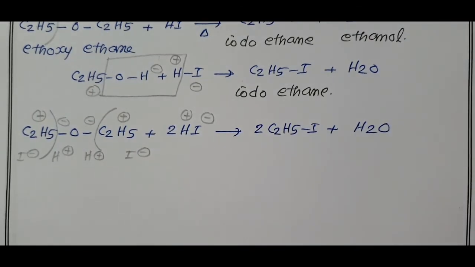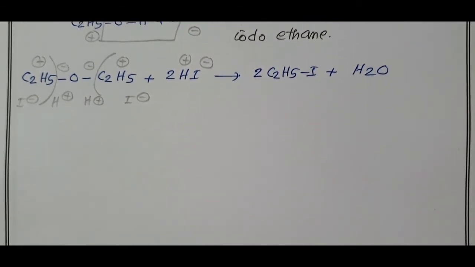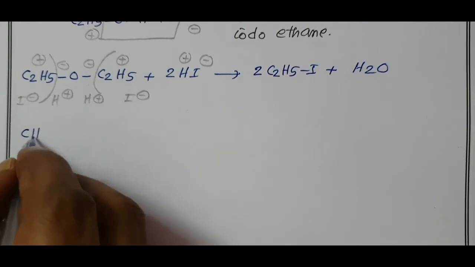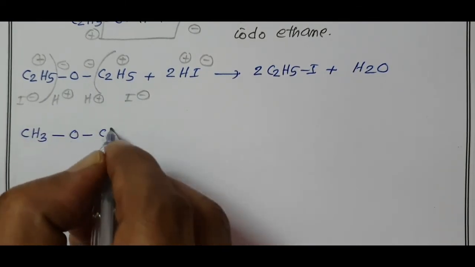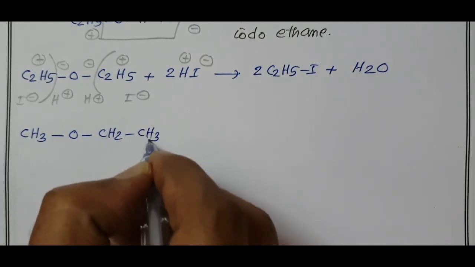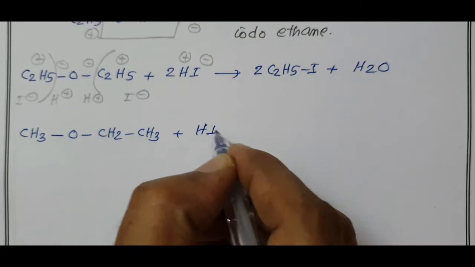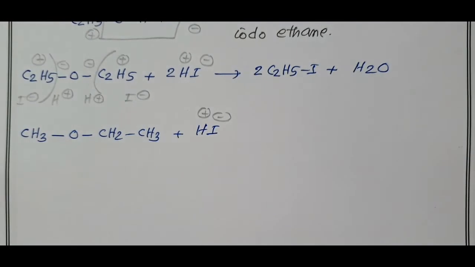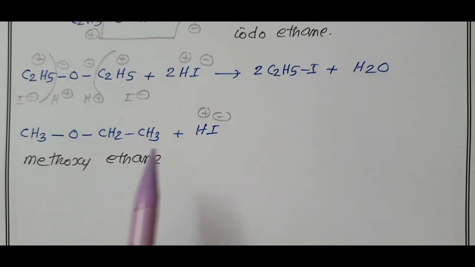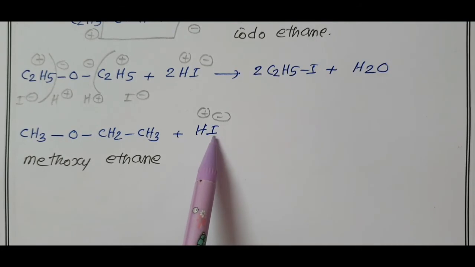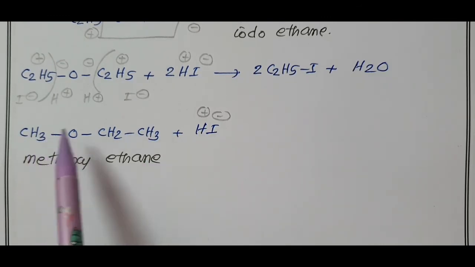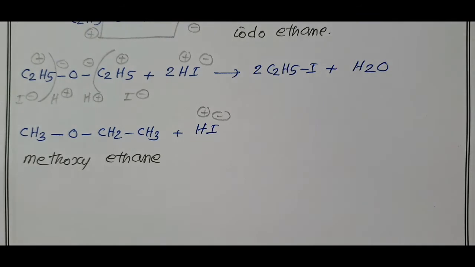Now, I am going to take a mixed ether. Methoxyethane, CH3OCH2CH3, when treated with 1 mole of HI, H plus I minus. This is methoxyethane, a mixed ether. The iodide, being a good nucleophile, attacks the least substituted carbon of the alkyl group.